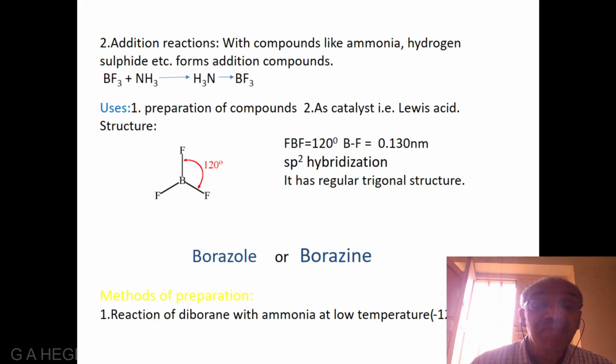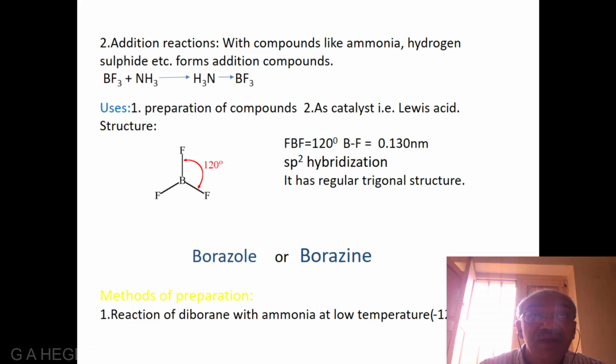The second compound is borazole, or it is also called as borazine. Its formula is B3N3H6. Methods of preparation. In the first method, it is prepared by the reaction of diborane with ammonia at low temperature